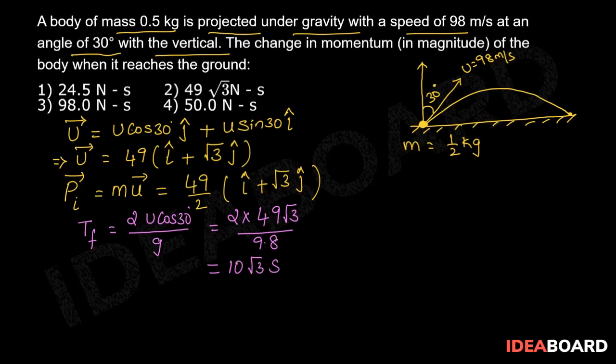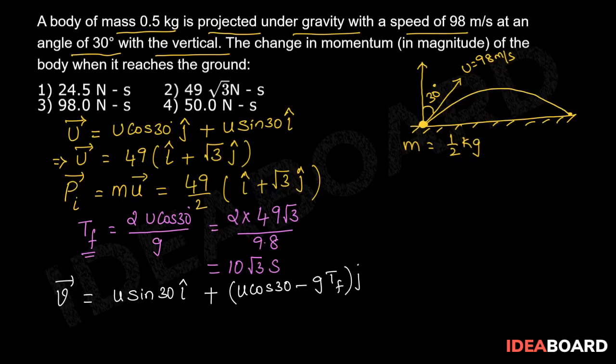Velocity of this projectile at the end of time of flight is given by v bar equals u sin 30 i cap plus u cos 30 minus g tf j cap.